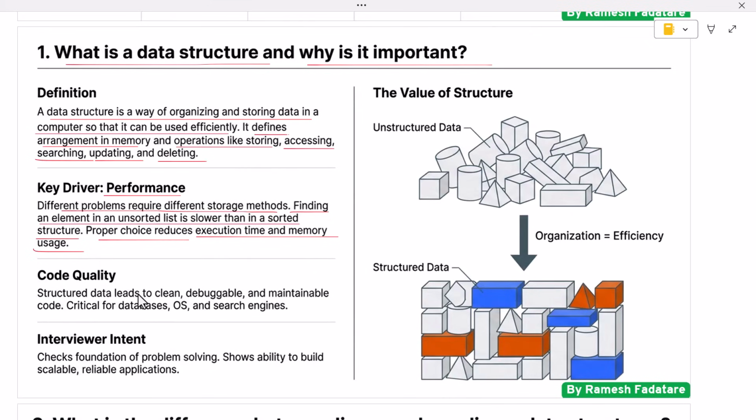Data structures also help in writing clean and well-organized code. When data is structured properly, programs become easier to understand, debug, and maintain. Almost all real-world systems such as databases, operating systems, file systems, and search engines depend heavily on efficient data structures. In interviews, this question checks whether a candidate understands the foundation of problem solving in computer science. A strong understanding of data structures shows that a developer can build efficient, scalable, and reliable applications.